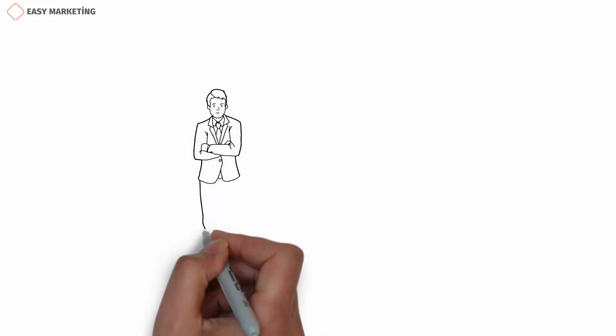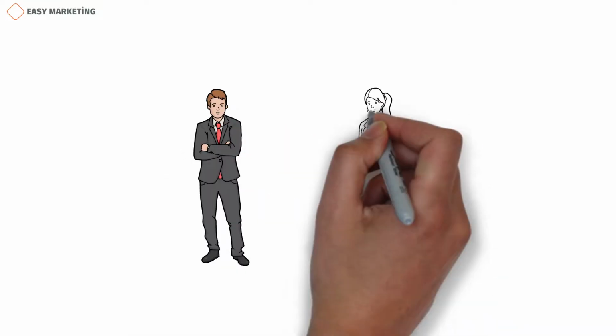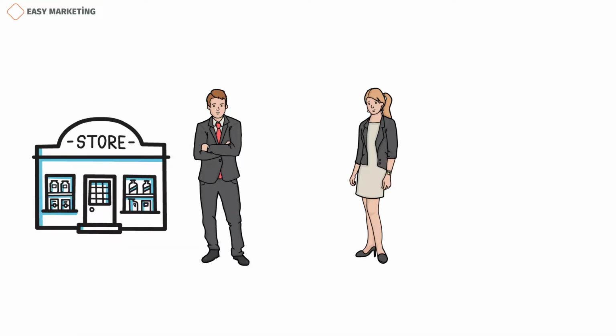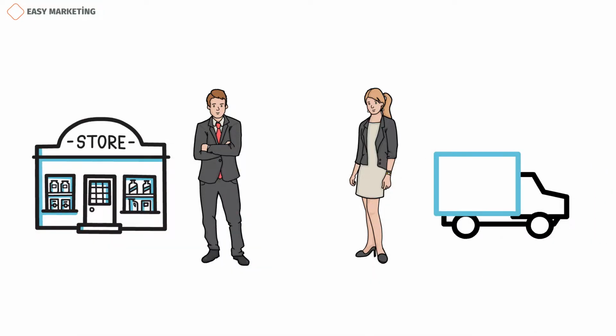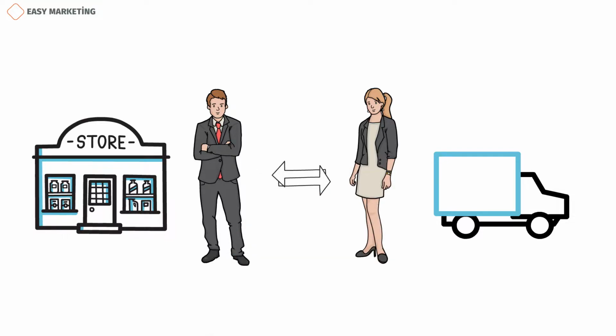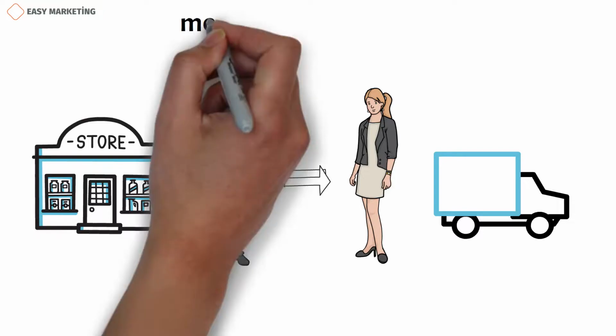Emma and Jacob have their businesses separately. Jacob offers some gift products to consumers in his store. Emma sells wholesale gifts to business owners such as Jacob. For example, Jacob buys some of the products he sells from Emma. In this example, the companies managed by Jacob and Emma can be called merchandising companies.